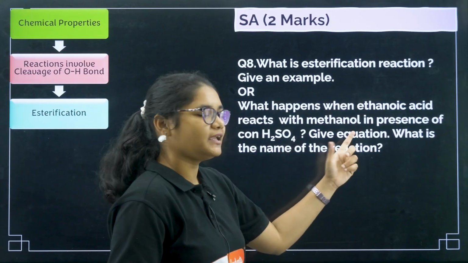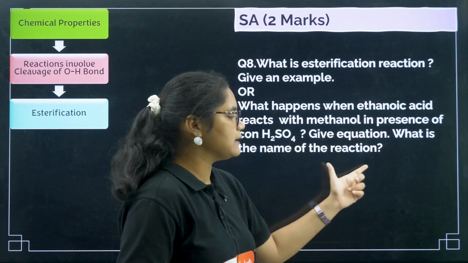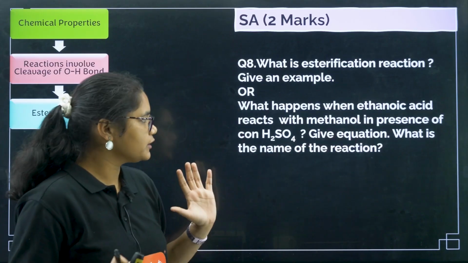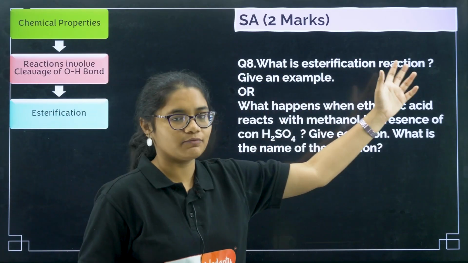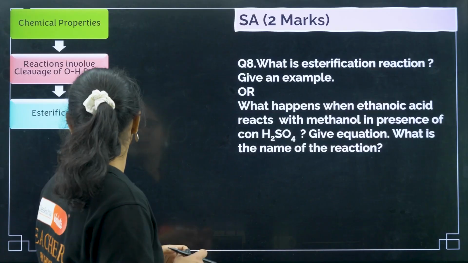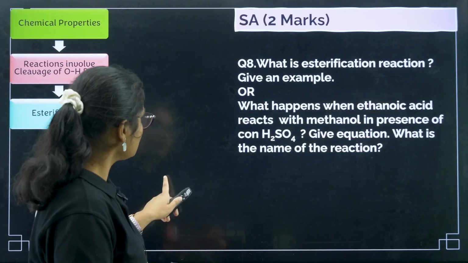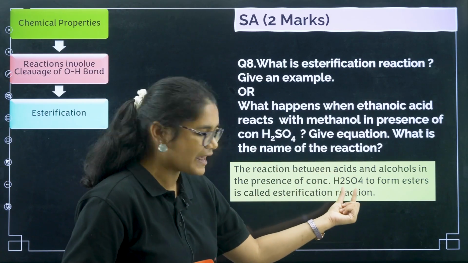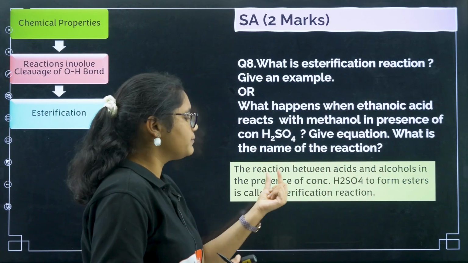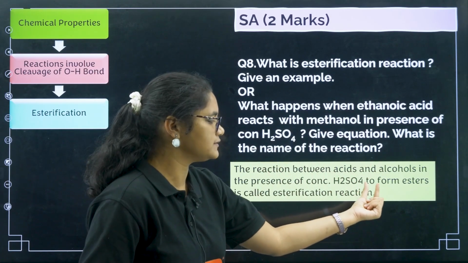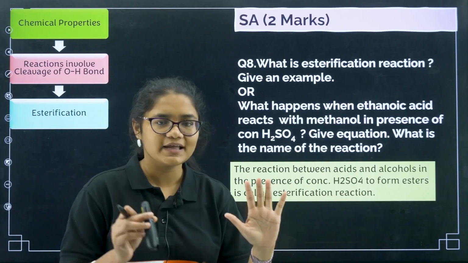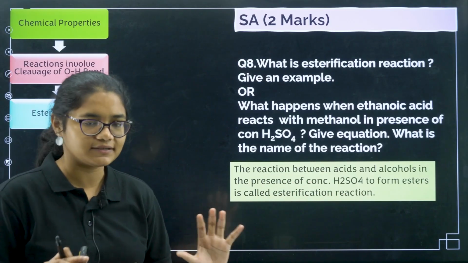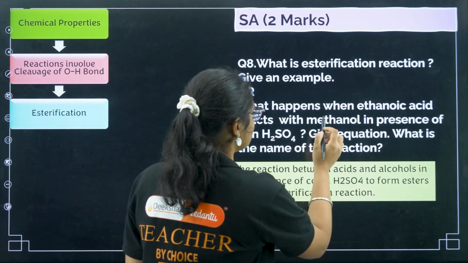Next, you need to give the equation for this. Then what is the name of the reaction? So how am I going to answer this? First, what is an esterification reaction? The reaction between an acid and an alcohol in presence of concentrated sulfuric acid to form esters is called esterification reaction. That is clear. Now you need to give an example here.